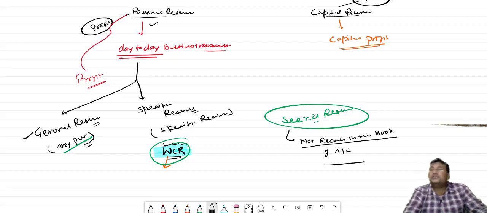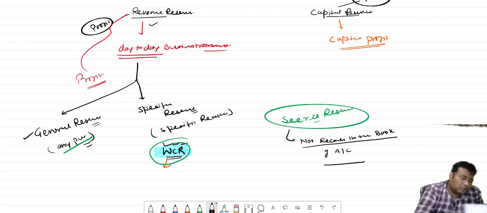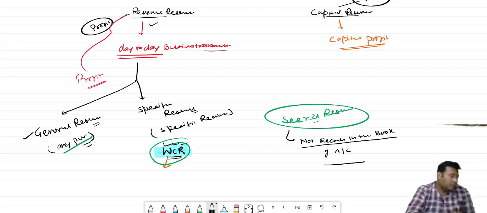Disadvantage: as it is not recorded anywhere, the concerned authority can misuse the secret reserve. So that is also a type of reserve. These all are the examples of secret reserve, general reserve, and specific reserve.